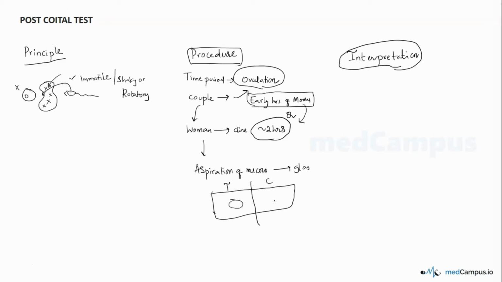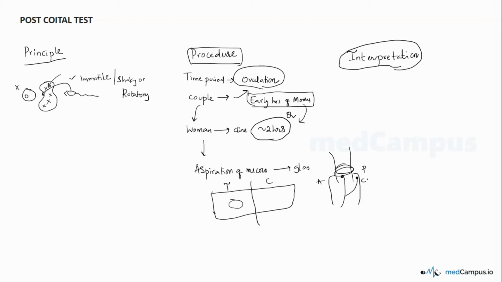So the control smear is also made, which is taken from the posterior fornix in the vagina. For example, if this is the cervical canal and this is the vaginal wall, if this is anterior and posterior, after the intercourse the semen enters into the cervical canal, and the semen also is deposited in the posterior fornix.